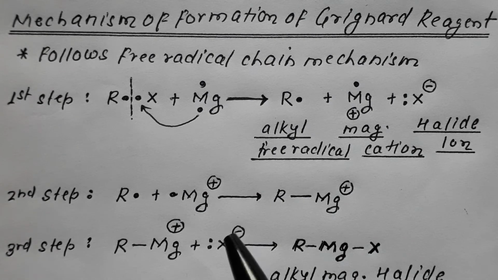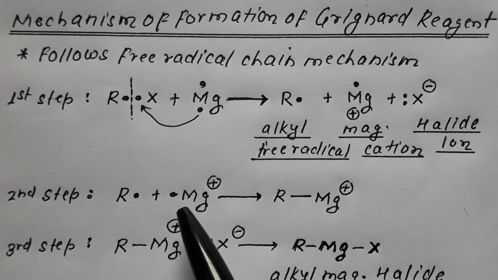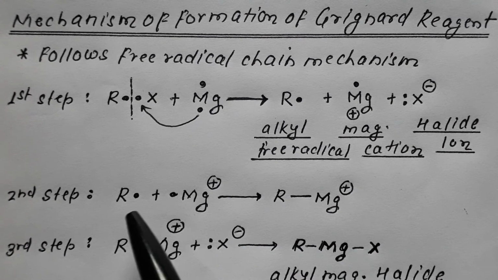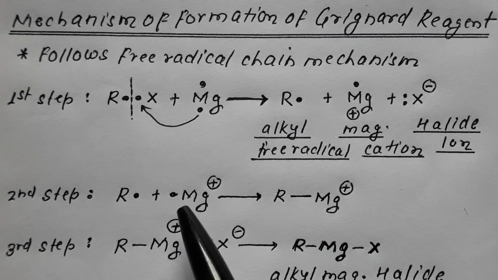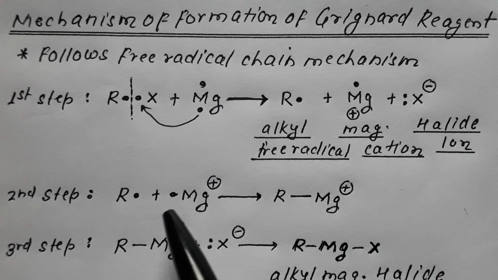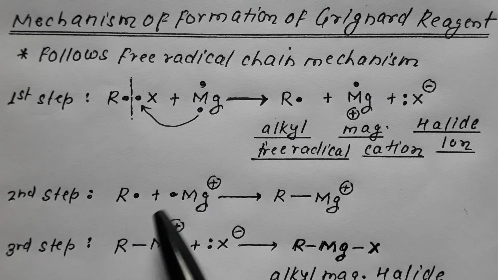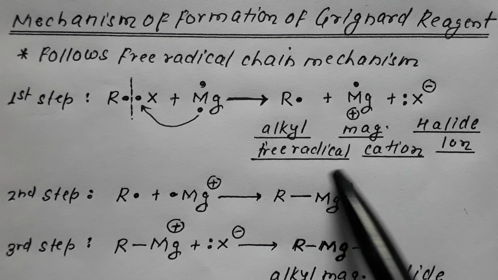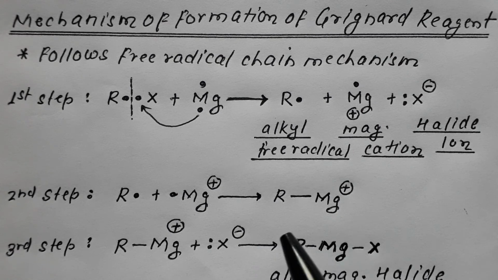Now in the second step, the leftover single electron in the outermost orbit of the magnesium combines with the single electron of R to form a covalent bond. This one single electron of magnesium, it was 3s2, lost one, still one electron is left over. So this one electron of magnesium combines with this single electron of alkyl to form a covalent bond, forming R single bond Mg plus. So RMg+ would be formed.